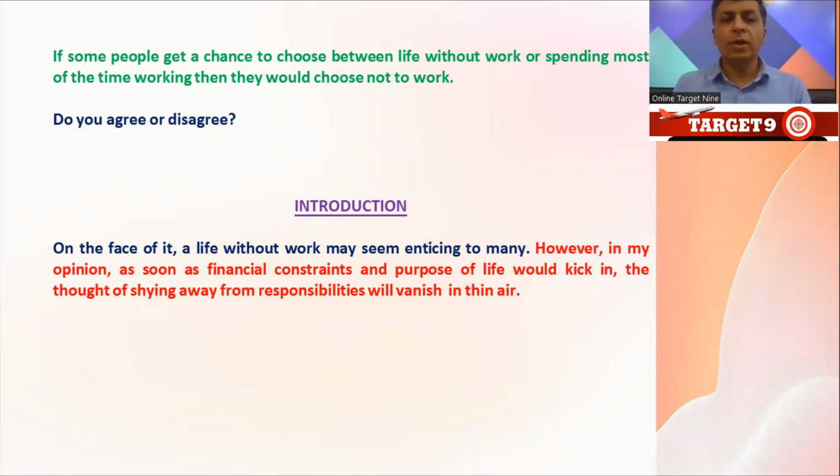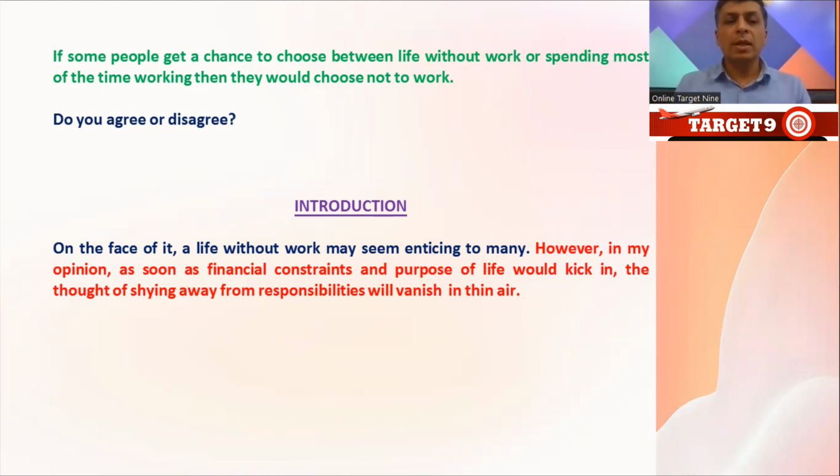So let's see. On the face of it, a life without work may seem enticing to many. So I paraphrased it: if people were given a choice, many will think that people would choose a life without work. However, in reality, in my opinion, as soon as financial constraints and purpose of life would kick in. Financial constraints and purpose of life, these are my two points, which I'm going to share in the body paragraphs, and I have mentioned them in my introduction. It is not mandatory, but it is optional to mention what you are going to say in the paragraphs. But if you do so, there are chances that you'll get a better score.